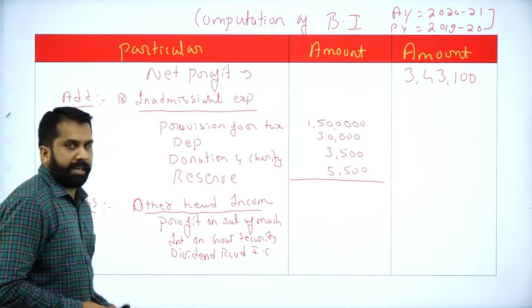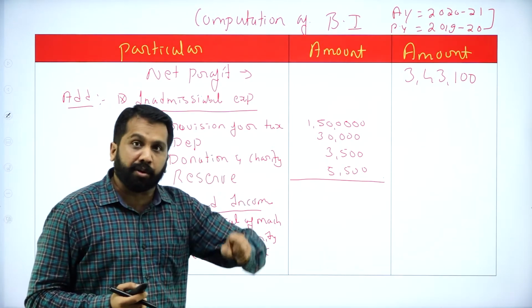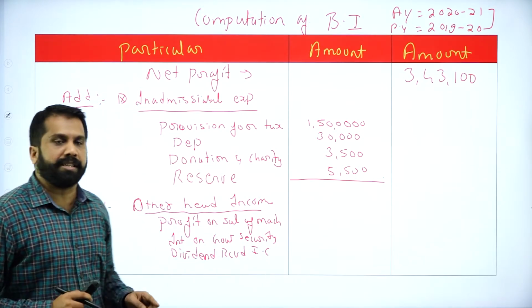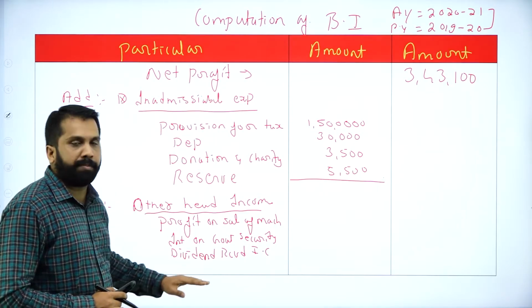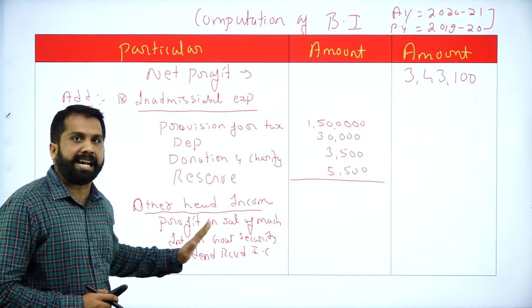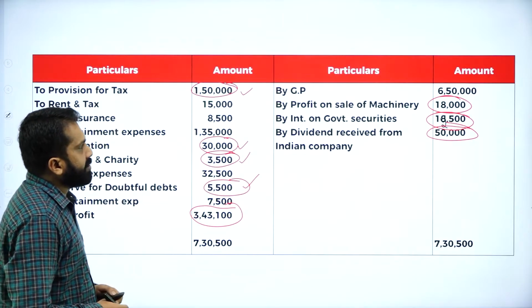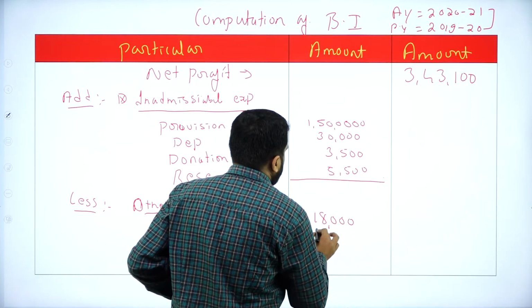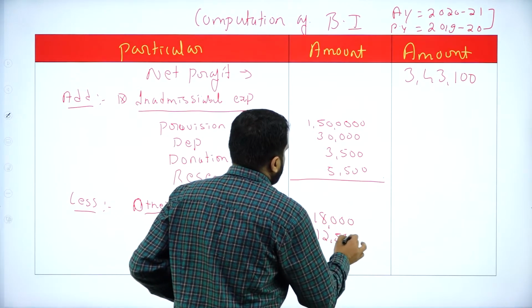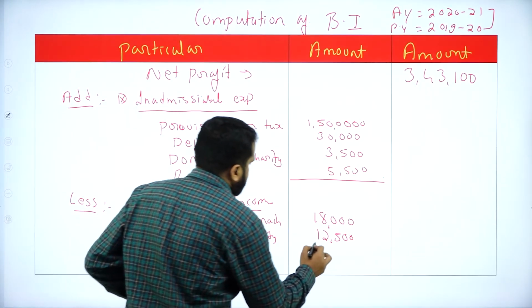Even though it is exempted, here we don't consider it. While calculating tax, while calculating total income, you are supposed to consider it as exempted. But while calculating your business income, we don't consider exempted or taxable here. Now, what is the value? The value will be 18,000, 12,500, 18,000, 12,500, and what is the last one? 50,000.